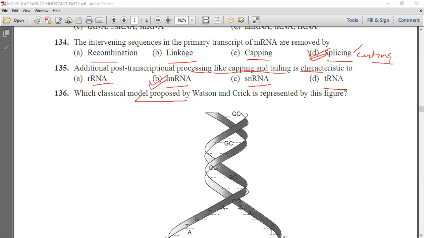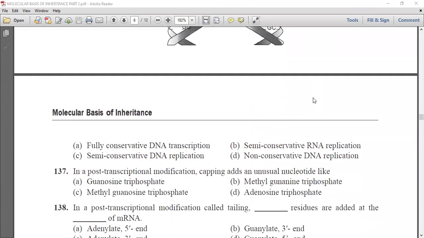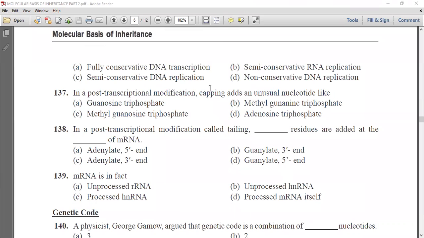Now, which classical model proposed by Watson and Crick is represented by this figure? This is a figure, and we have to name the model which is represented by it. So first is fully conservative DNA transcription. Second is semi-conservative RNA replication, third is semi-conservative DNA replication, and fourth is non-conservative DNA replication.